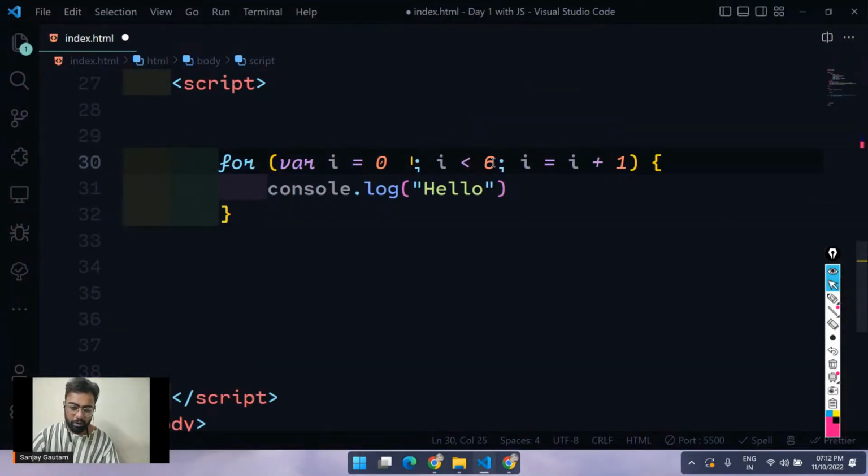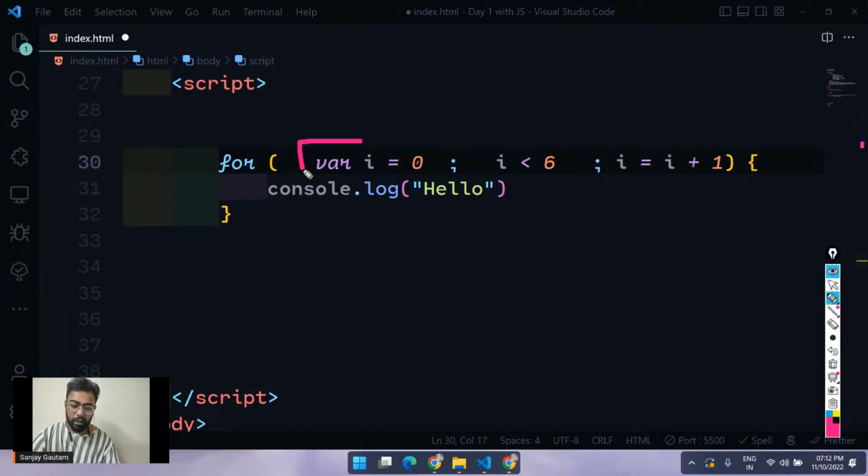Here I'm using these semicolons. The first part is what we call initialization. Just initialize a variable here and give it a value. I'm going to give it the value 0, but you can give it any number, depending on the conditions we are going to give.